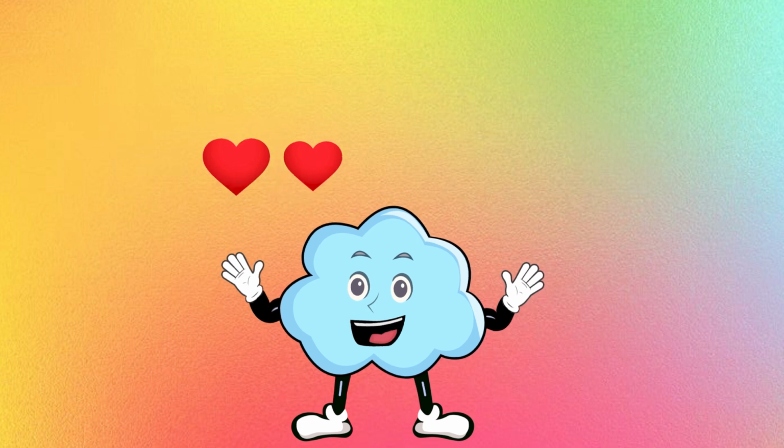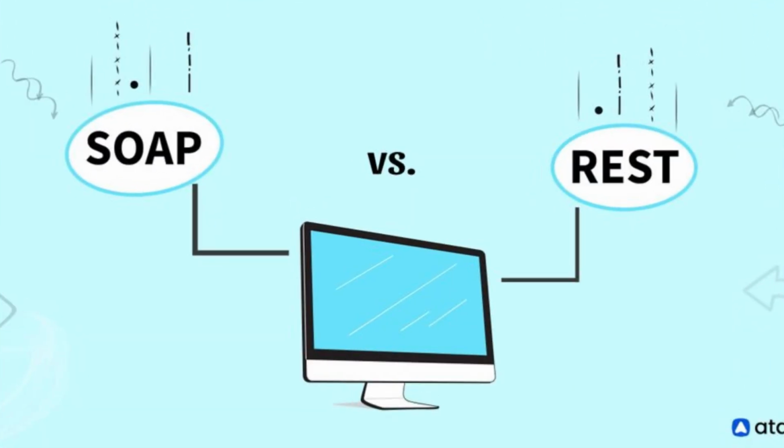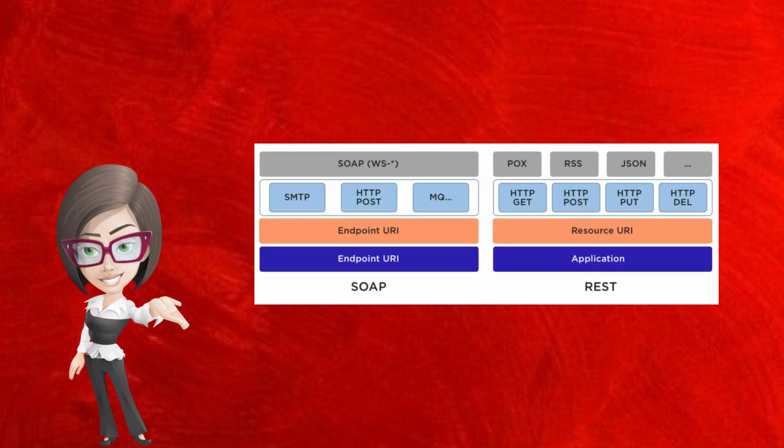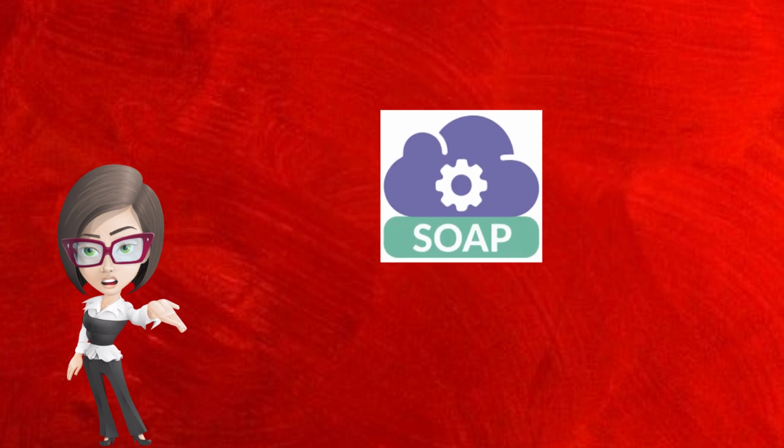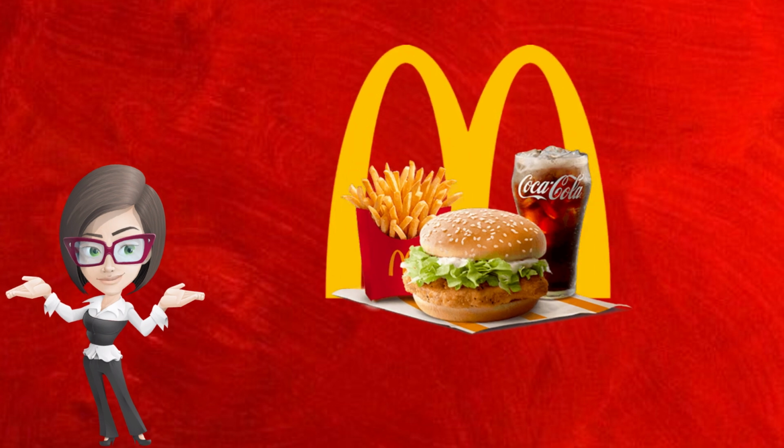That was a fun example. What are the types of web services? The SOAP API and REST API are considered both web services and APIs since they define a set of features accessible over the web. Let's understand SOAP API with a simple example. SOAP is like ordering a preset meal at McDonald's. You get what's defined and it's very structured. It uses a specific protocol like a strict recipe.